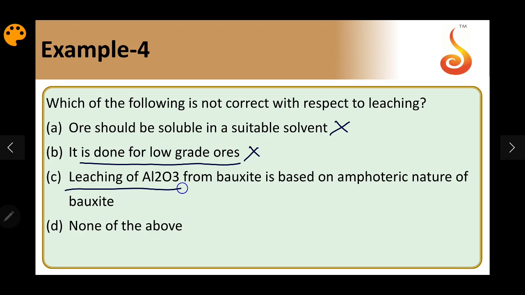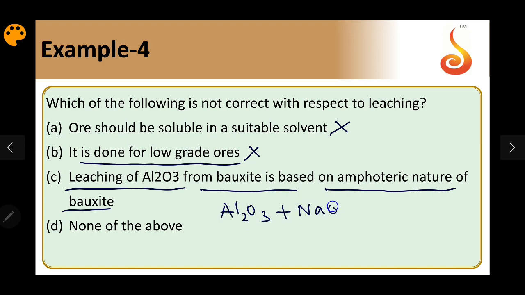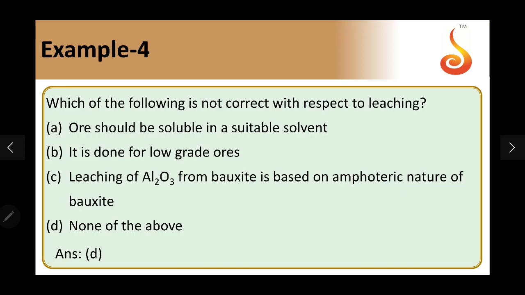And leaching of Al2O3 from bauxite is based on the amphoteric nature. So Al2O3 reacts with NaOH to form NaAlO2. So it is a reaction due to the amphoteric nature, not due to basic nature. We are not using acid here. It is not due to basic nature. So the option obviously should be none of the above statements. So the answer should be D. So you can see clearly the answer is D.